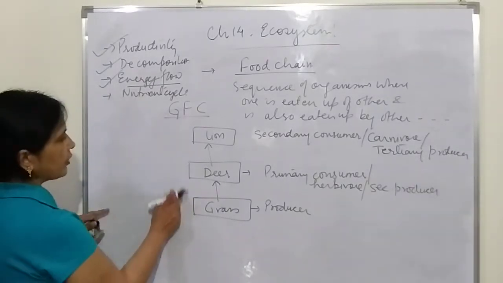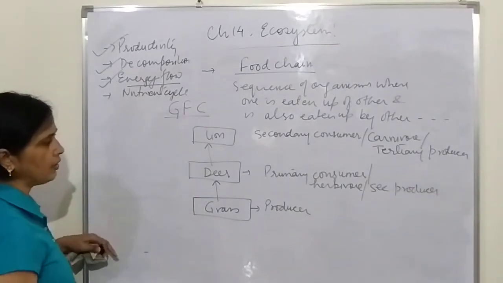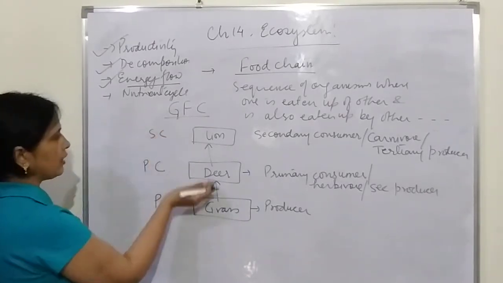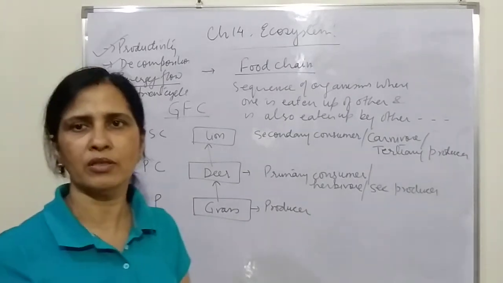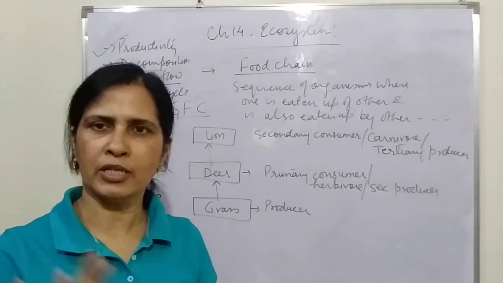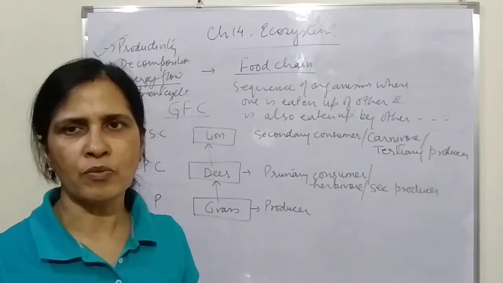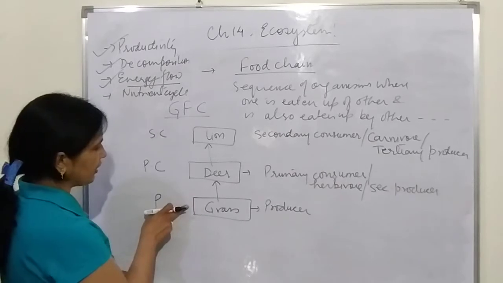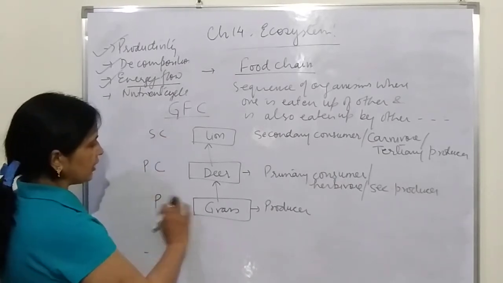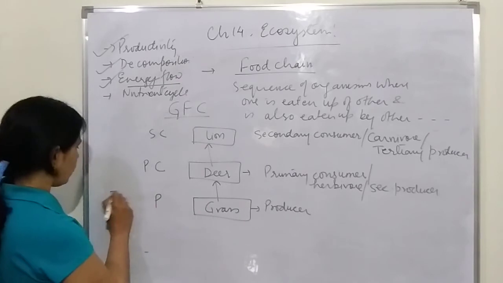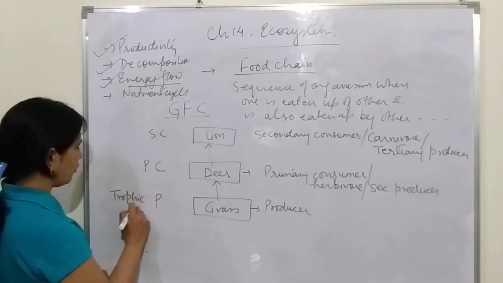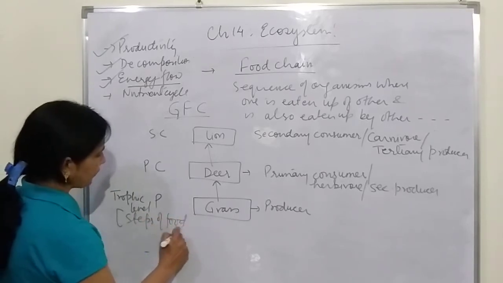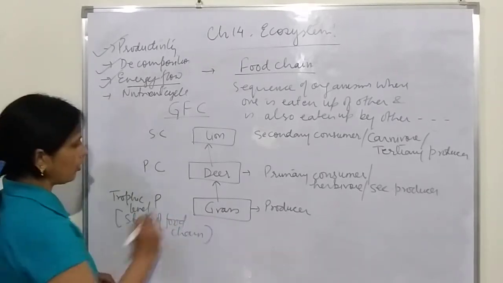Now this particular food chain which exists in nature has producers, primary consumers, secondary consumers, but the number of members in a particular food chain can be more than 3. So we call them tertiary consumer, carnivore, omnivore, there are terms associated with that. This is the first level, this is the second level, this is the third level. Each level of the food chain is called a trophic level, or we can say the steps of the food chain are called trophic levels.